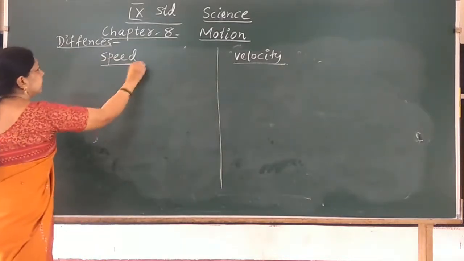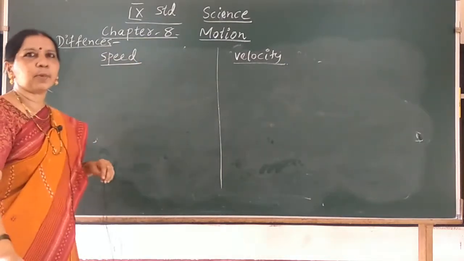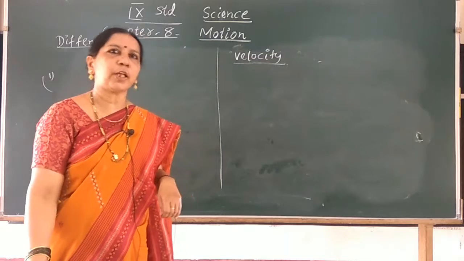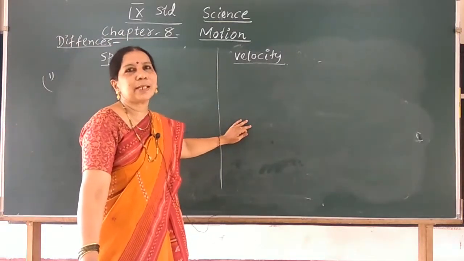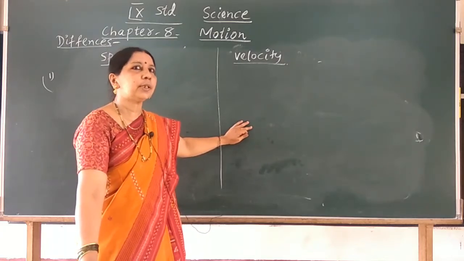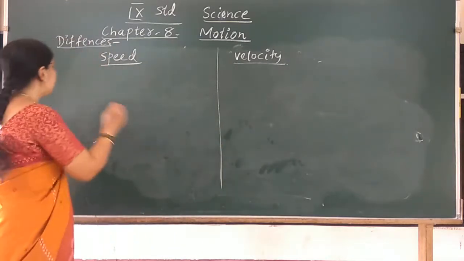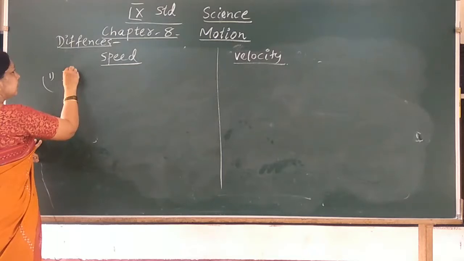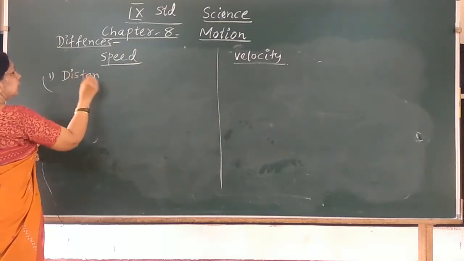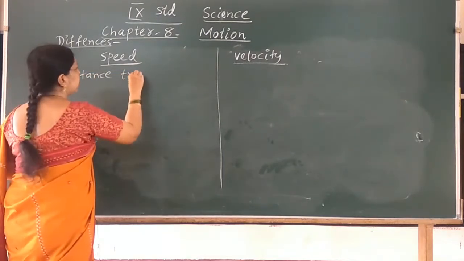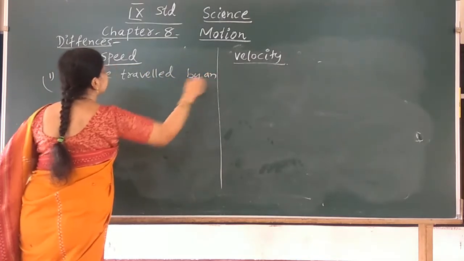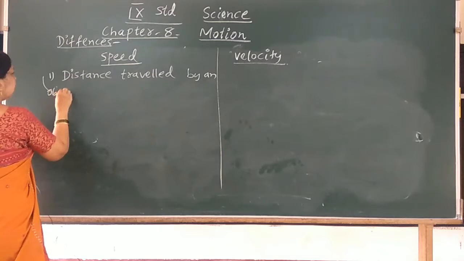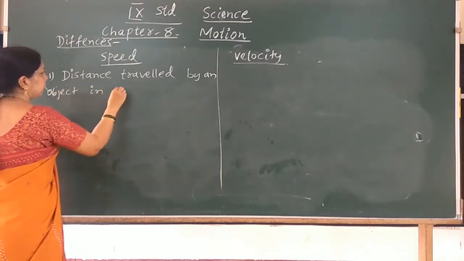So what is speed? Speed is nothing but the distance travelled by an object in unit time. What is velocity? Displacement of an object in unit time is velocity. So write it. Speed: distance travelled by an object in unit time.